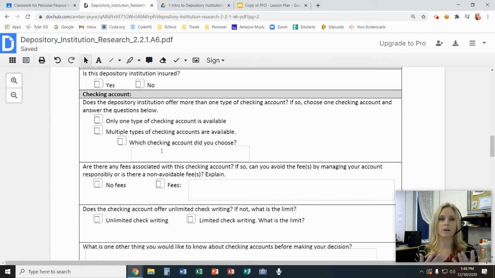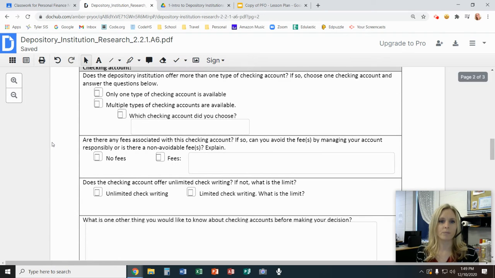So look at their accounts a little bit just to see which one do you think would work for you. And you're going to write down the name of that. So they have different names. Maybe they have student checking or senior checking or general checking or whatever they call it. Choose one that makes sense for you.